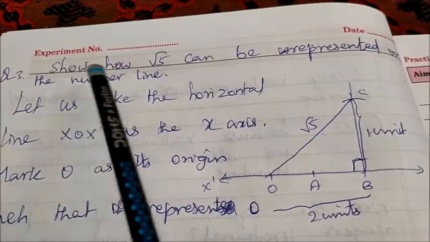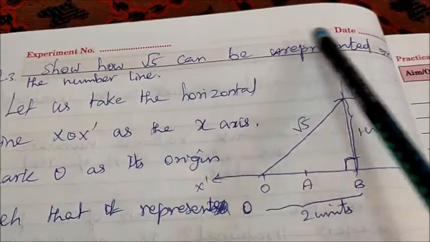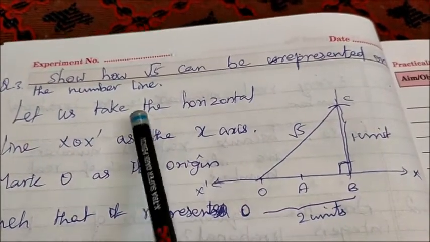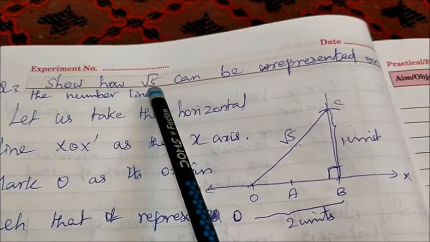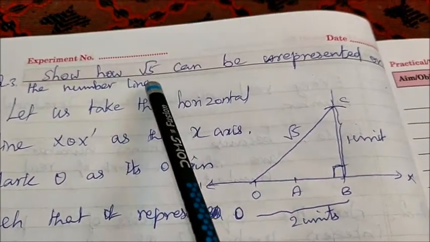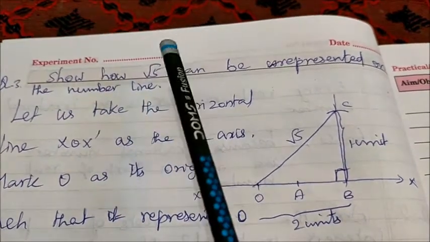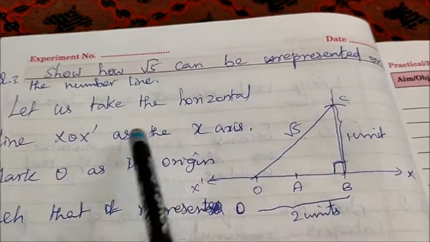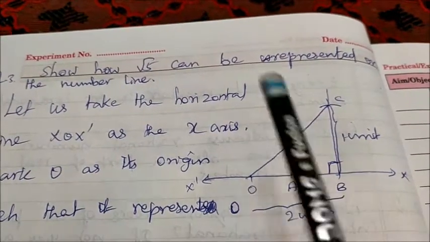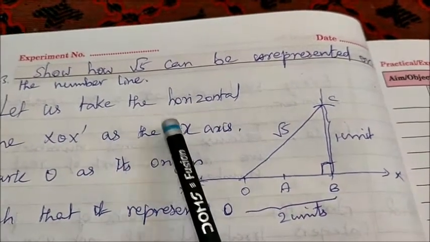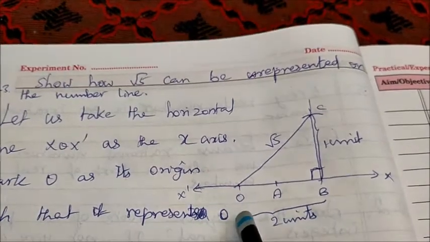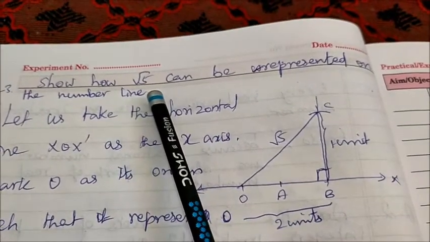Question number 3 is, show how root 5 can be represented on the number line. Okay, root 5 is an irrational number. It is a non-terminating, non-recurring number. So it cannot be plotted practically. So we can use a geometric method to find the length of root 5.